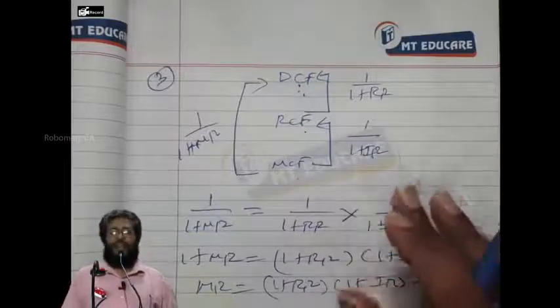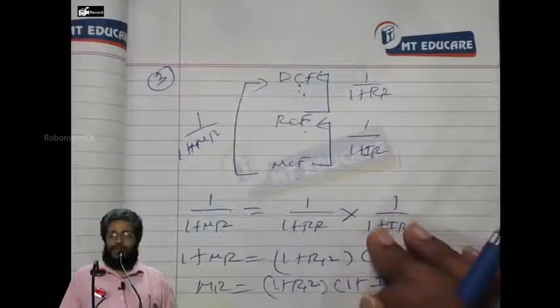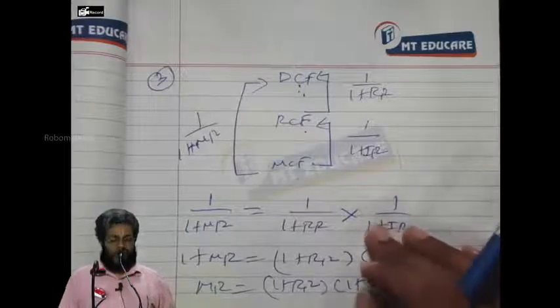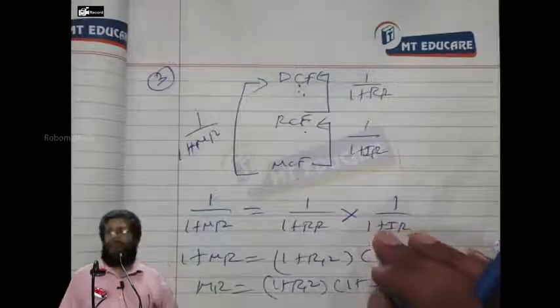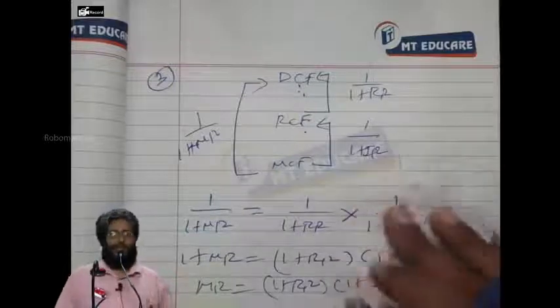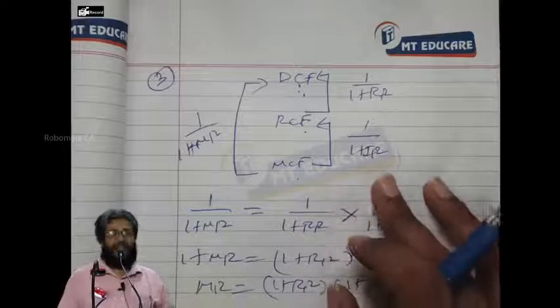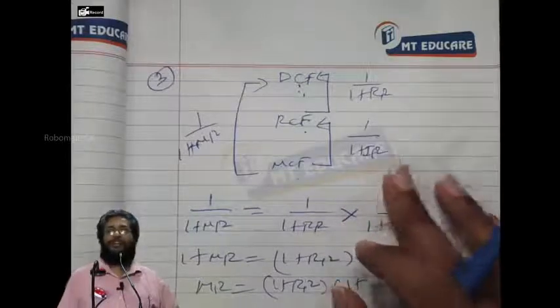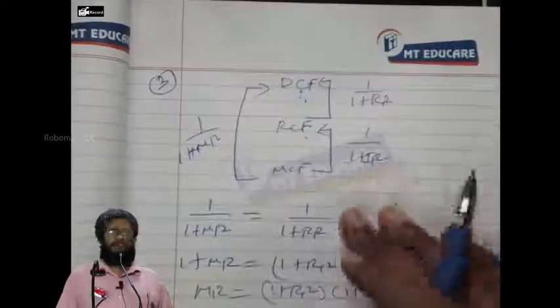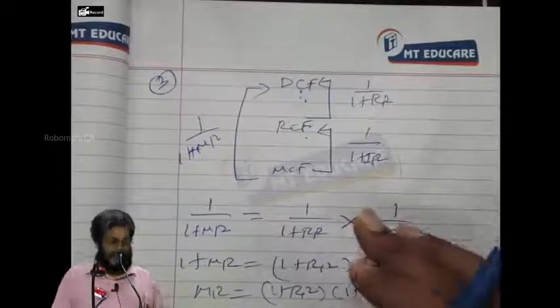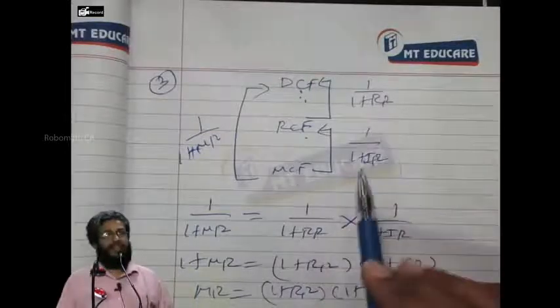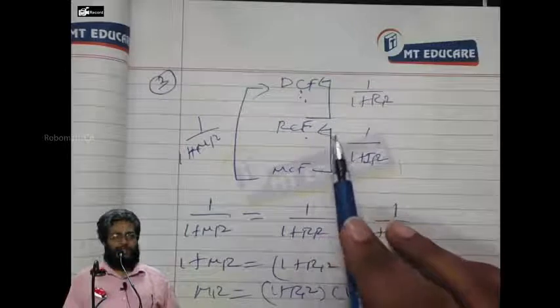What remains is only risk. Hence it becomes what cash flow? Real cash flow. Full stop. Continue.